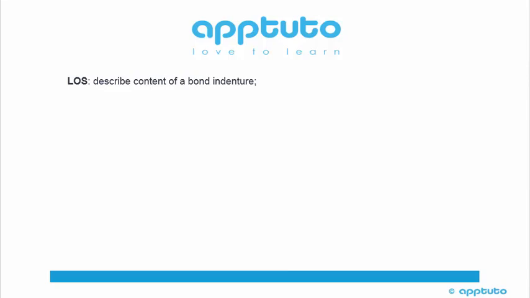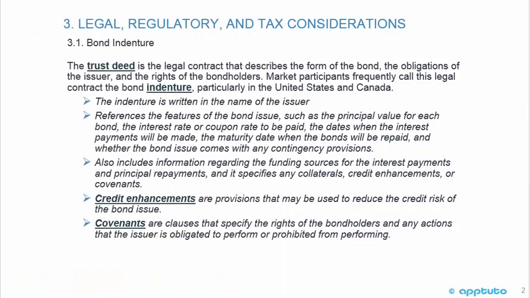This LOS describes the content of a bond indenture. The trust deed is the legal contract that describes the form of the bond, the obligations of the issuer, and the rights of the bondholders. Market participants frequently call this legal contract the bond indenture, particularly in the United States and Canada.